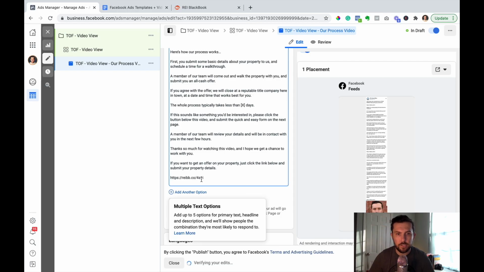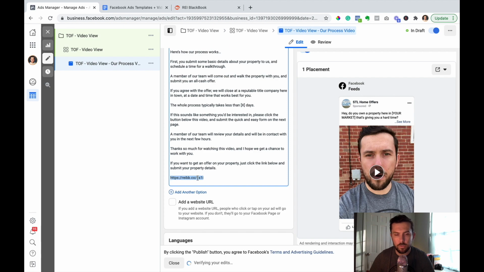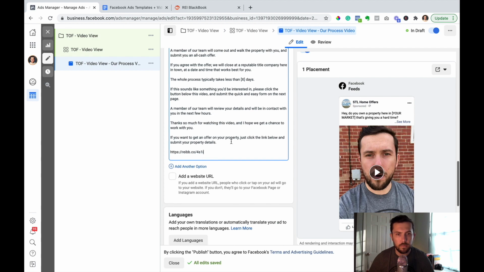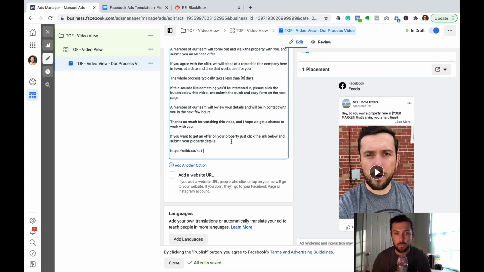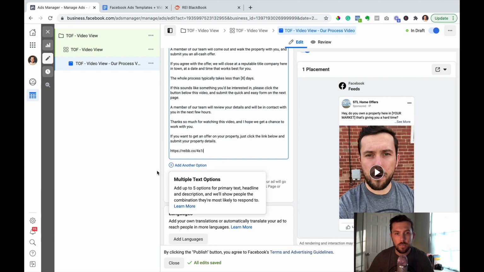All right, so this is just a link shortener. You could, of course, just hand type your link in. I could just type in www.stlhomeoffers.com if I wanted to, but I'm using this link shortener because it's going to track all the clicks and it's going to automatically let me know that any lead that comes to my website, fills out this form, came from this Facebook ad. It's pretty cool.